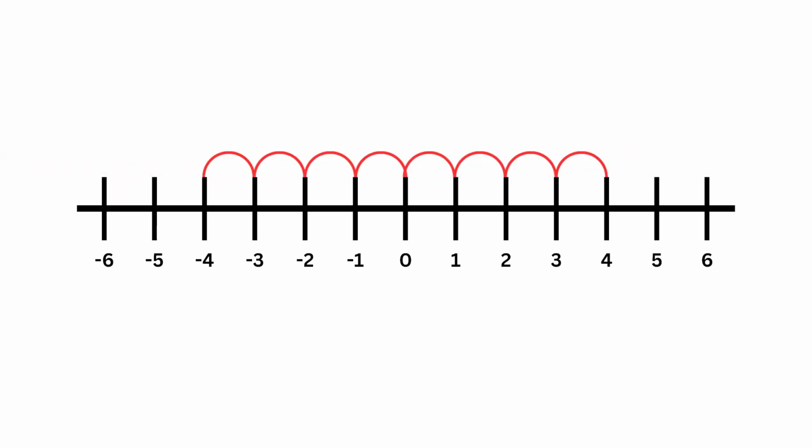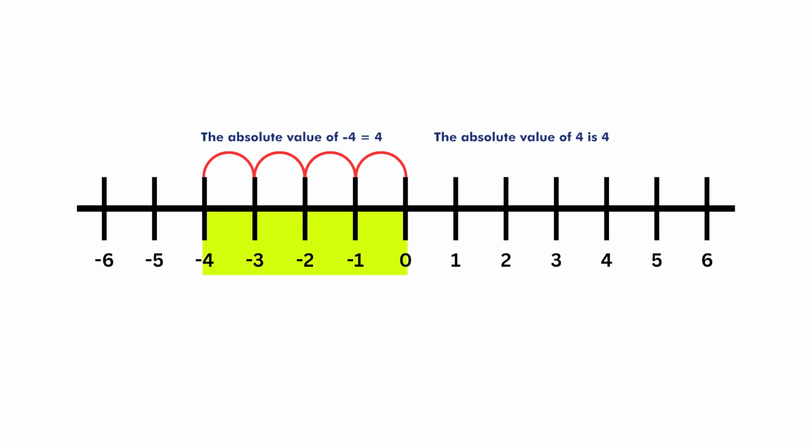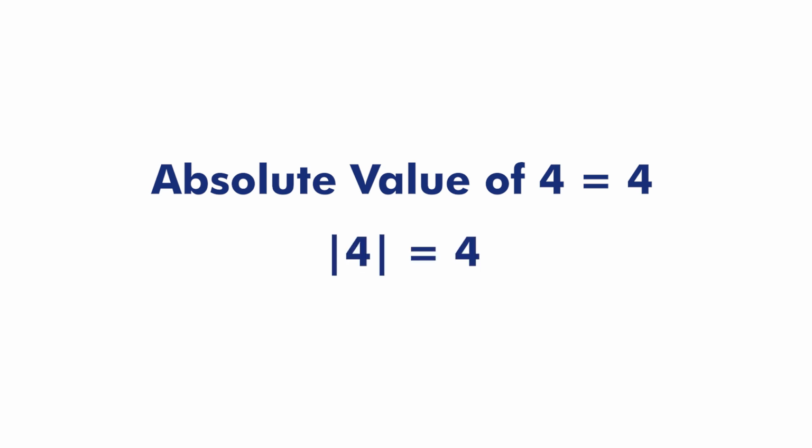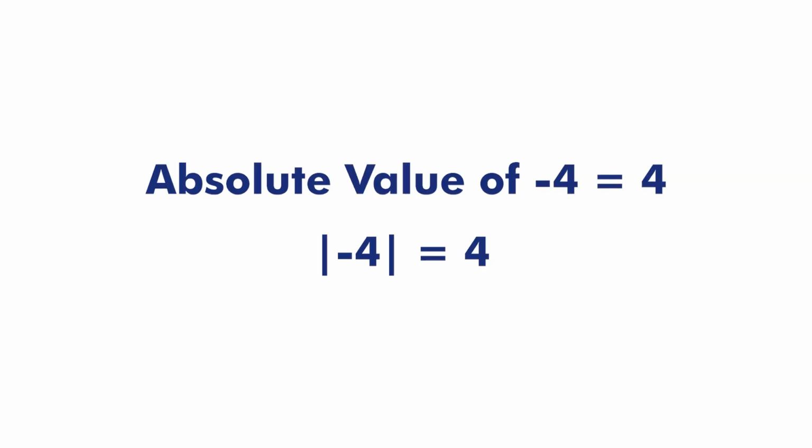When we talk about absolute value, it's always a positive number. The absolute value of a number is simply how far away it is from 0. It doesn't depend on whether the number is negative or positive, whether we see the number to the left of 0 or to the right of 0 on the number line. We use 2 bars to show absolute value. For example, this is a way of writing that the absolute value of 4 is 4. And this is a way of writing that the absolute value of -4 is 4.